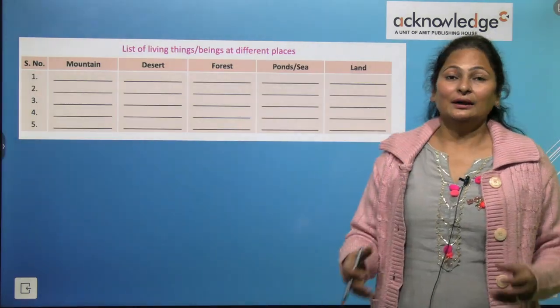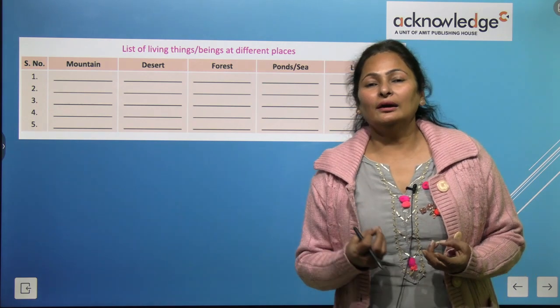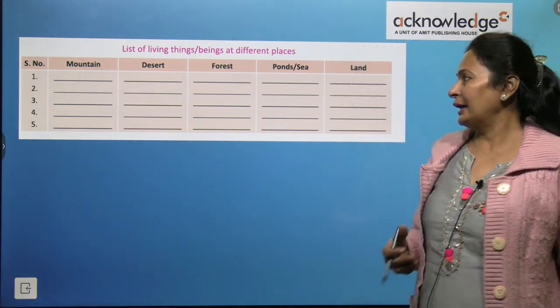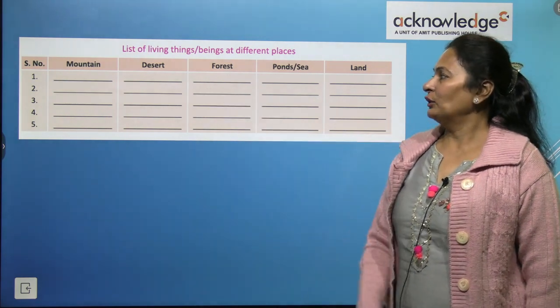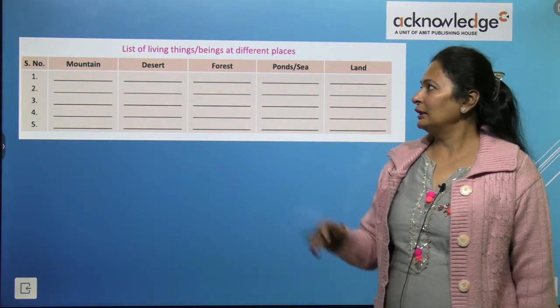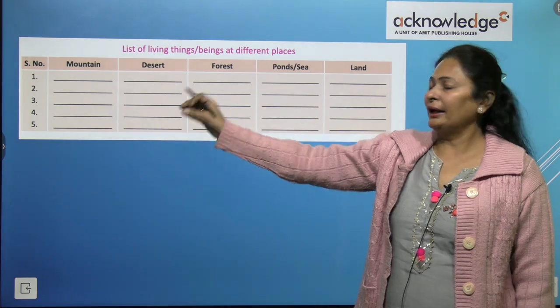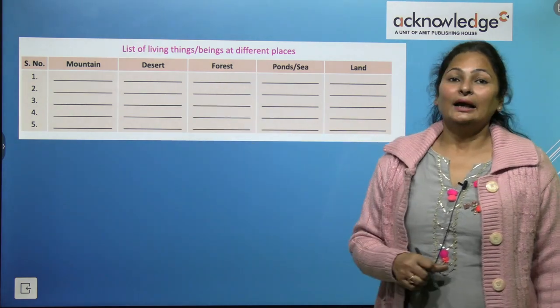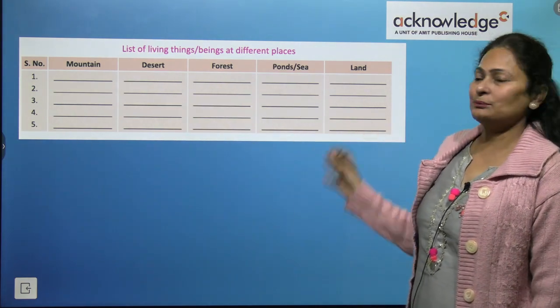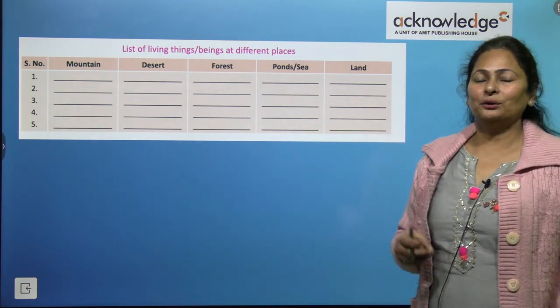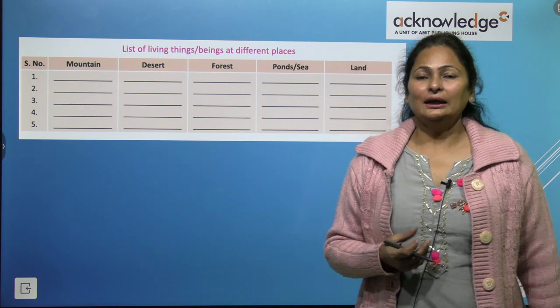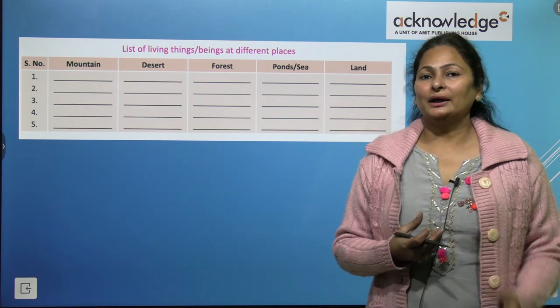So habitat is a place where a living being lives. This is again a grid. You can write down the living beings that you'll find on mountains, in desert, forest, ponds and sea, and land. You can fill this grid on your own. It is very easy. On mountains, you'll find pine trees.